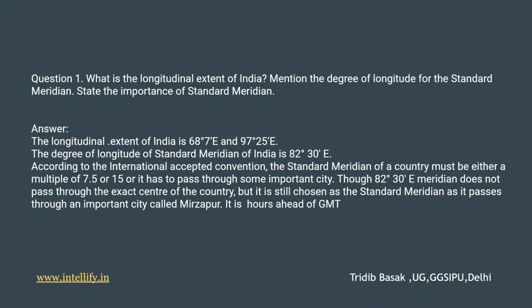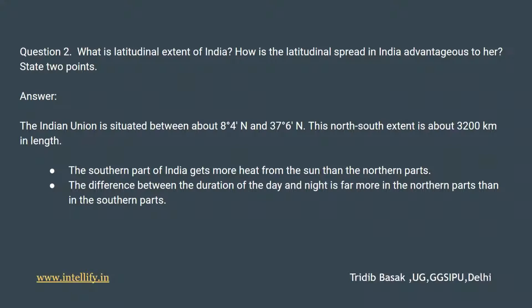According to the internationally accepted convention, the standard meridian of a country must be either a multiple of 7.5 or 15, or it has to be something which passes through some important part of a city. Though the 82 degrees 30 seconds east meridian does not pass through the exact center of the country, it is chosen as standard meridian as it passes through an important city called Mirzapur. It is 5 hours 30 minutes ahead of GMT. GMT is Greenwich Mean Time.